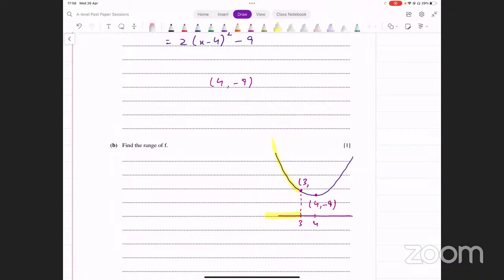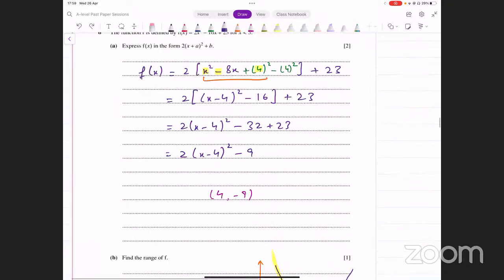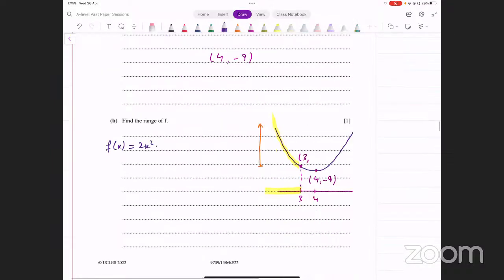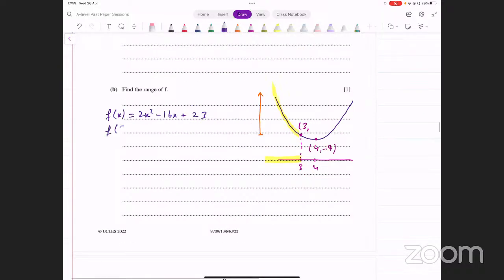Now what will its range be? It's not going to be greater than minus 9. It's actually going to be greater than whatever this value of y is. So what do you have to do? You have to look at 3 and find the corresponding value of y. So what was the function? The function was f of x equals 2x squared minus 16x plus 23. You can use any form, it doesn't matter. First you have to input the x value 3 and see what point you get.